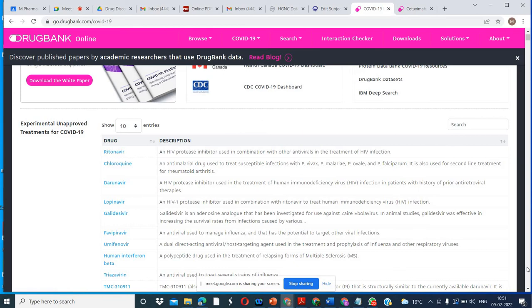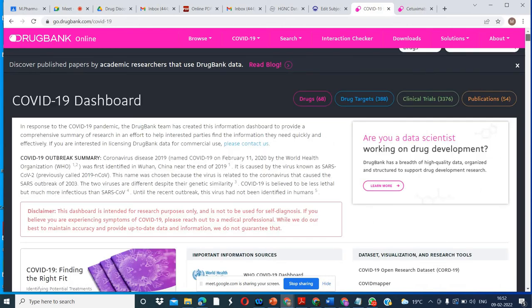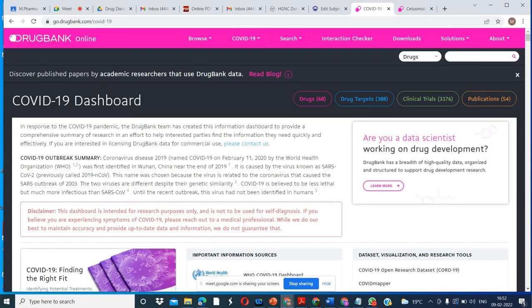You just take that drug. I will teach you how you can modify that drug in the computer. Using ChemSketch, we will change the structure, but we need to have the structure. This image structure we can't use, so we should have the SMILES structure or the structure in the SDF format or the mol format.